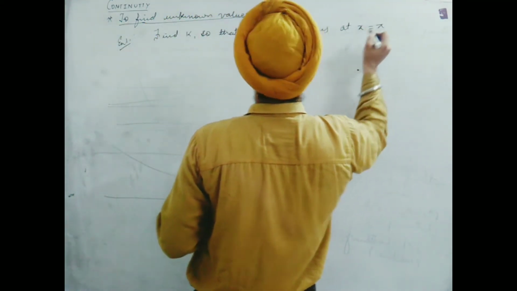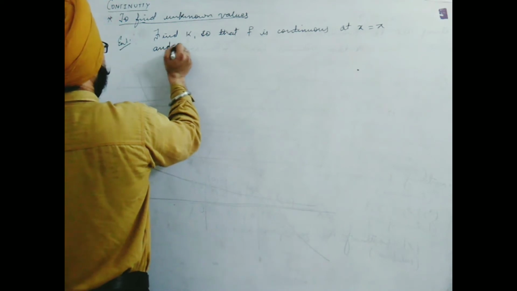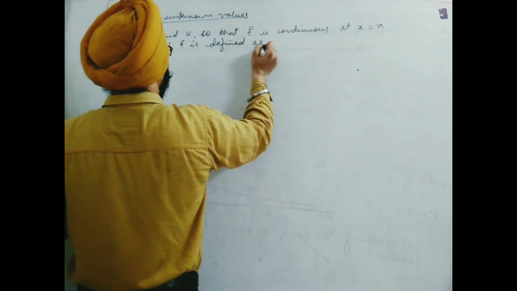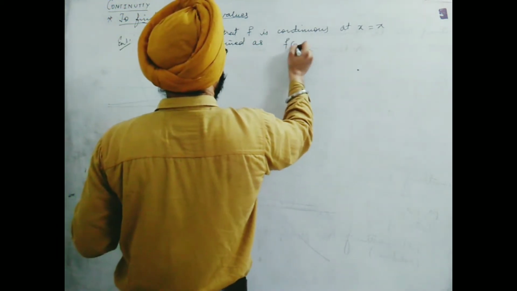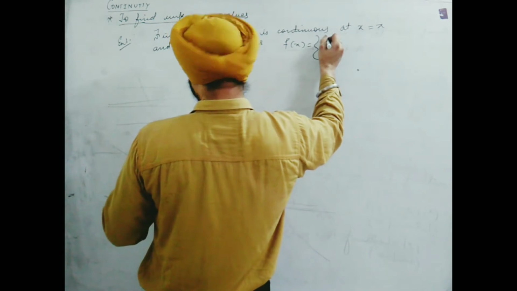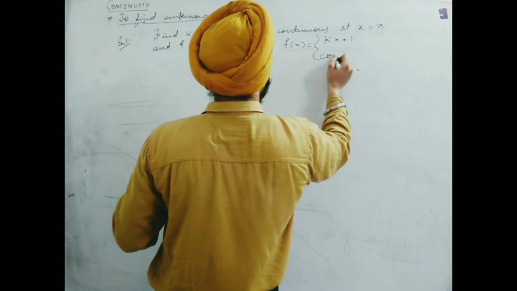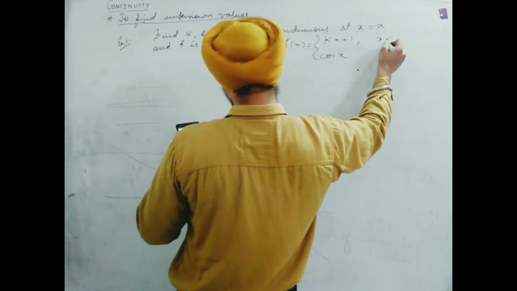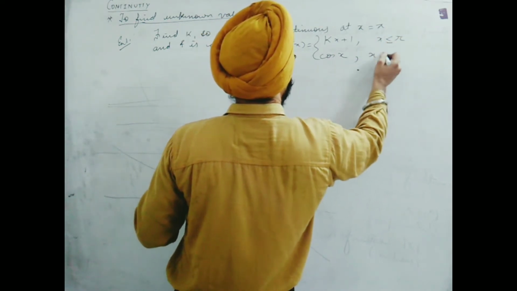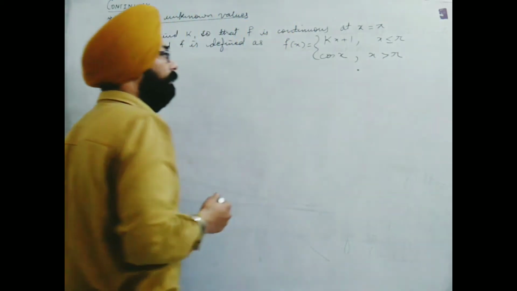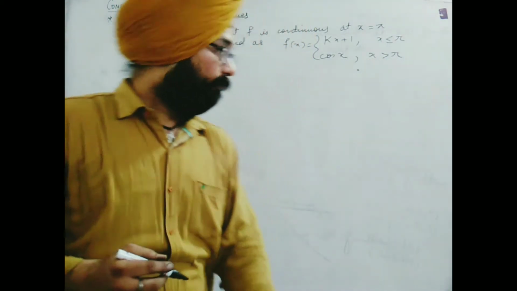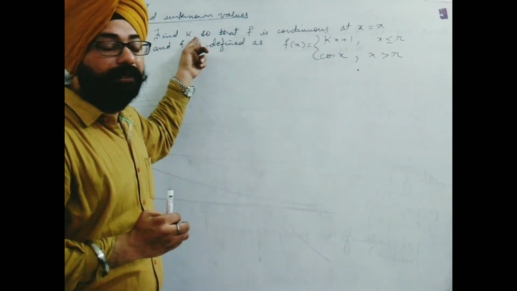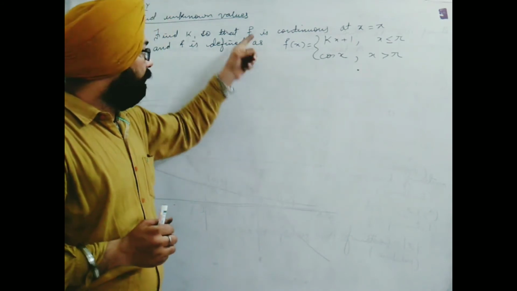at x equal to pi, and f is defined as fx equal to kx plus 1 when x is less or equal to pi, and when x is greater than pi, we are given fx defined as cos x. We need to find the value of k. Here the unknown variable is k. Its value we need. Now you are told that it is continuous.